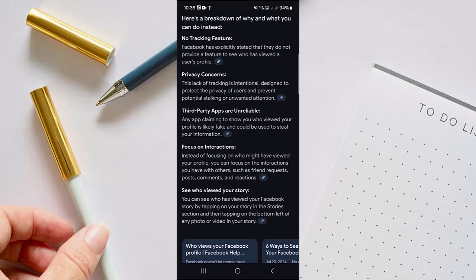You can see who has viewed your Facebook story by tapping on your story in the story section and then tapping on the bottom left of any photo or video in your story.